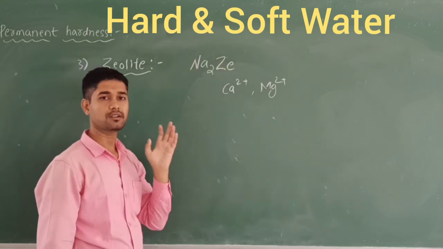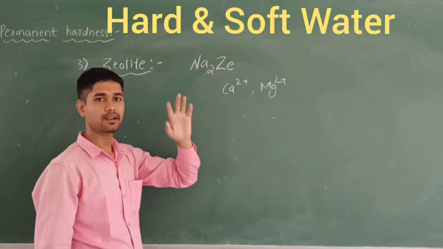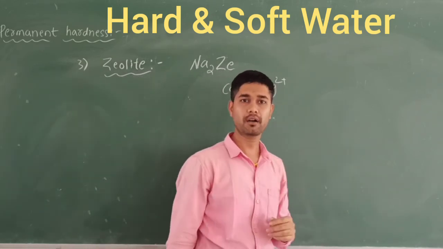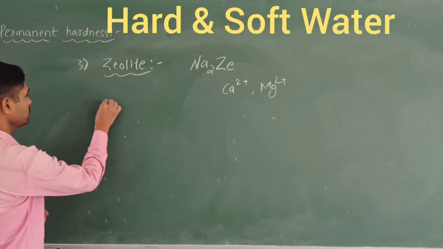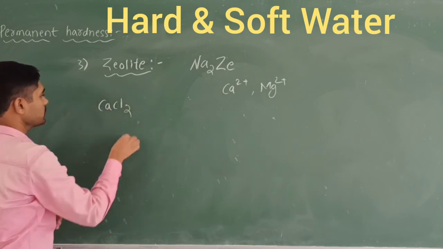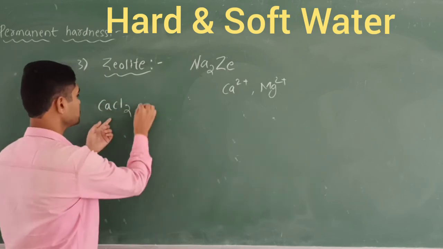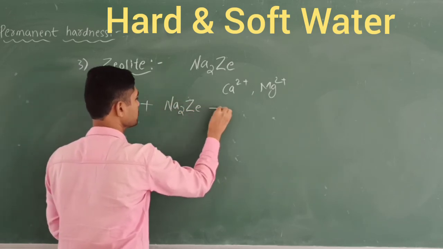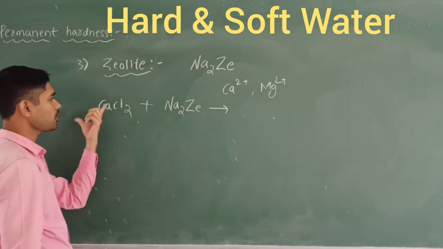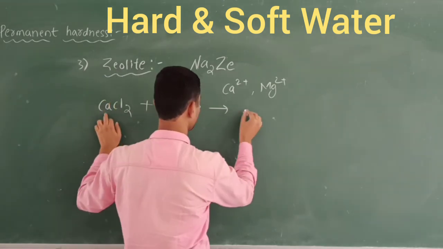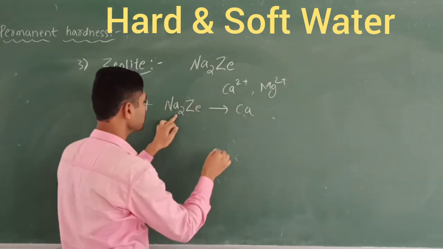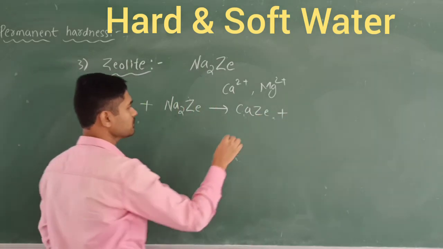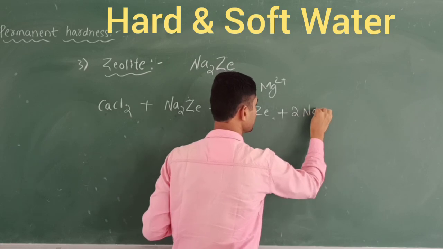When hard water is treated with the zeolite, the exchange of the ions takes place in order to remove the hardness. So let's take a simple example, that is called calcium chloride. Now I am going to treat this calcium chloride with the zeolite, Na2Ze. Here what happens? Exchange of the ions will take place. In the place of sodium, calcium will come here, and this will be as it is, plus 2Na and 2Cl, that forms the 2NaCl.